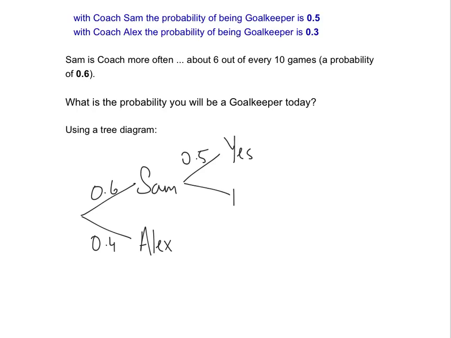The remaining 50% would be that you're not the goalkeeper if Sam is coaching, so 0.5 here. What about Alex? If Alex is coaching, 30% of the time you are goalkeeper, so yes to goalkeeper would be 30%. No would be the remaining 70%.